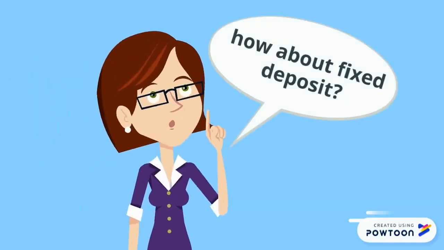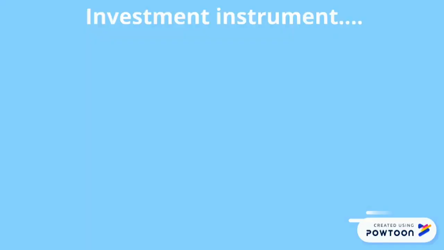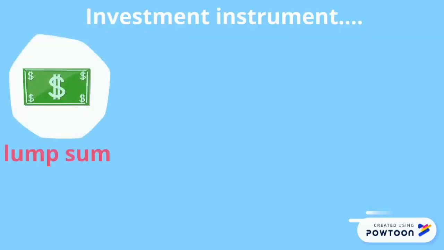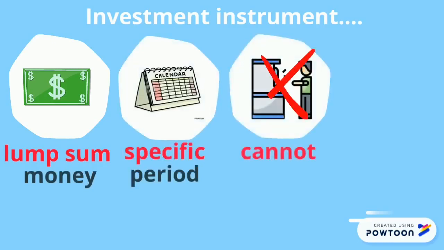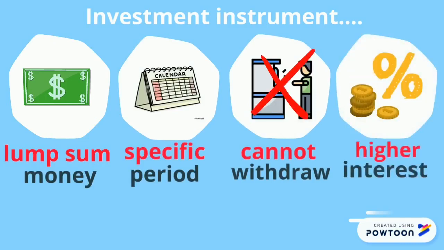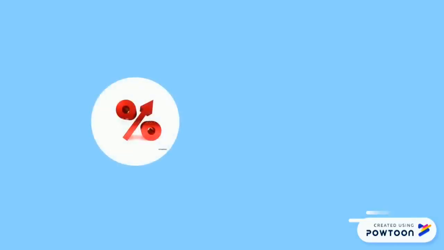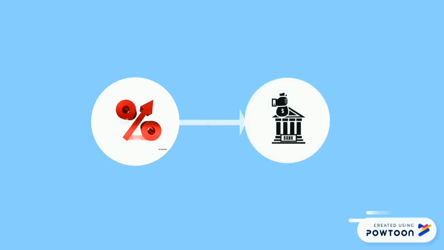Meanwhile, fixed deposit is an investment instrument in which you can deposit a lump sum of money for a specific period and cannot withdraw before maturity. However, you will receive a higher interest rate than a savings account. The features of fixed deposit are: first, fixed deposit enables investors to earn higher interest on their surplus funds. Second, you can deposit money only once, but to deposit more, you need to create another account.